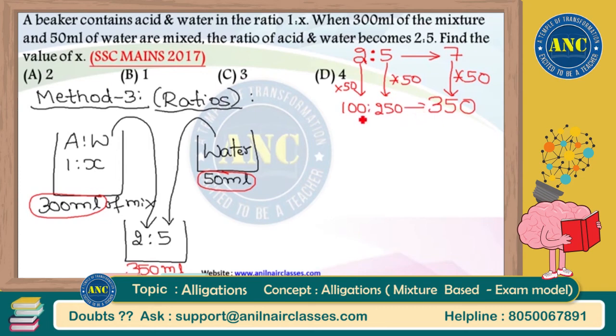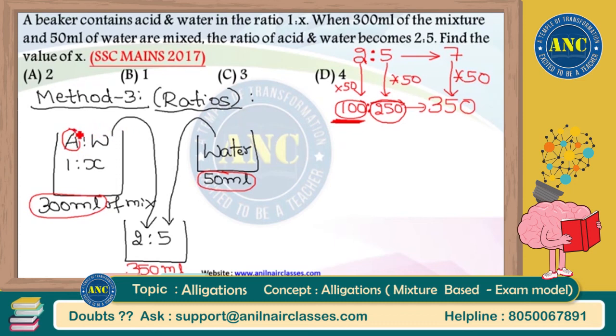That means 100 ml of acid is present in mixture 3 and 250 ml of water is present in mixture 3. But think logically, sir. Can I say that this 100 ml of acid present in mixture 3 should have definitely come from mixture 1 itself?